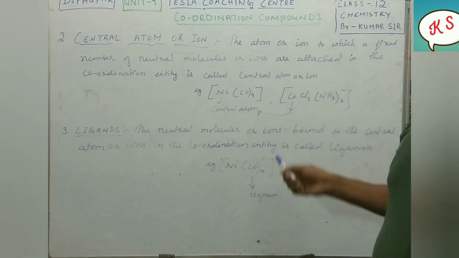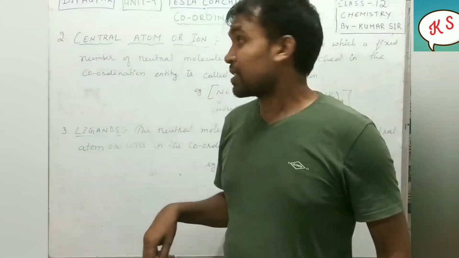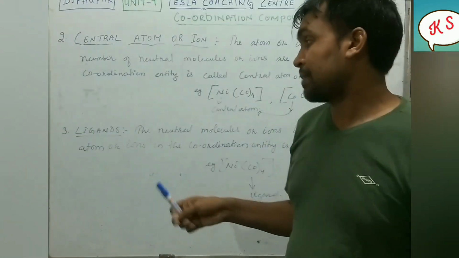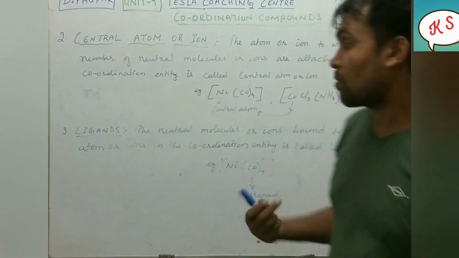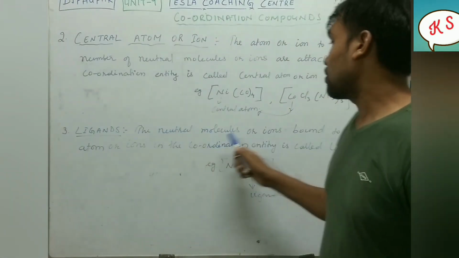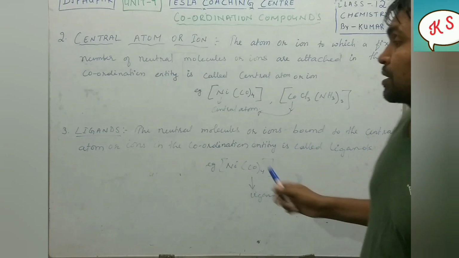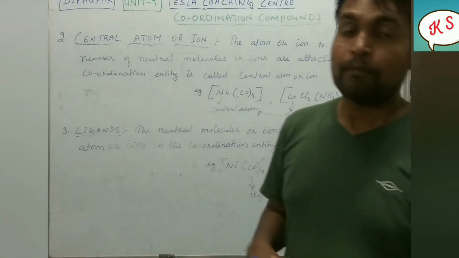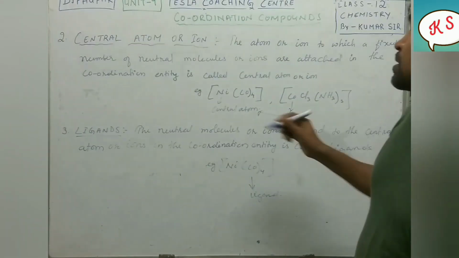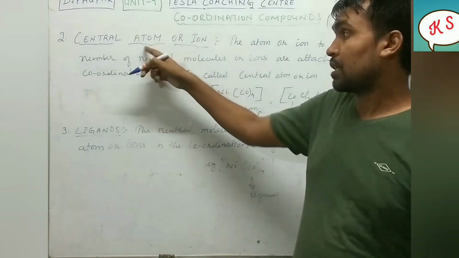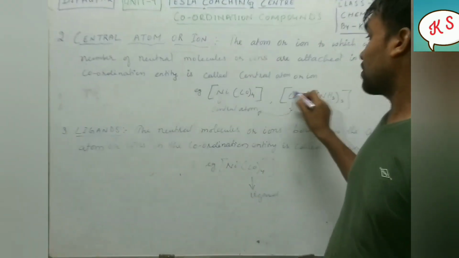Now the next topic, which is very important. It is asked in your exam several times. Define ligands. So what are ligands? The neutral molecules or ions bound to the central metal atom in the coordination entity are called ligands. So let me explain. Here you have seen that Ni was called the central atom, and here cobalt was called the central atom.